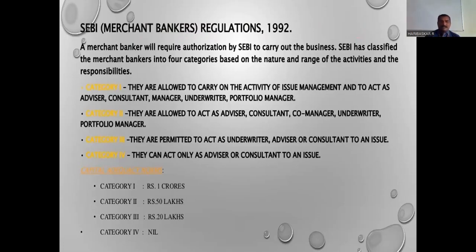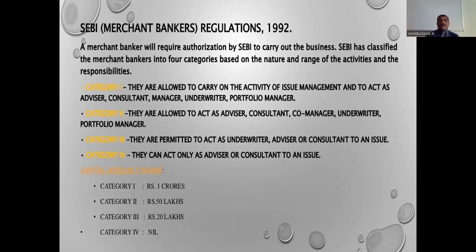And one more thing. There are 4 categories of merchant bankers categorized by SEBI under the 1992 regulations. Category 1 involves merchant bankers engaged in activities such as issue management and acting as advisor, consultant, manager, underwriter, and portfolio manager. All those involved in all these activities come under category 1.